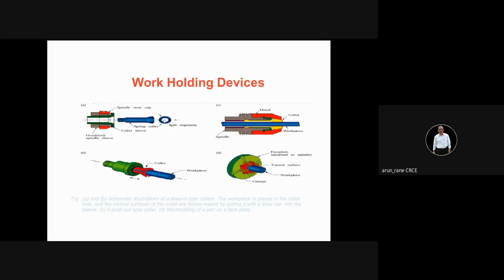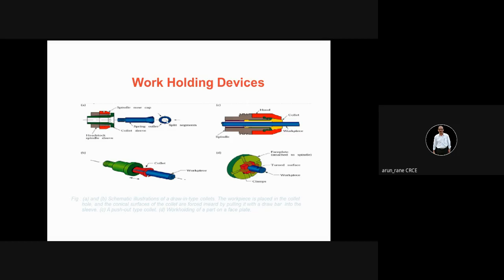Remember, this collet is round, so it will hold only round bars, bright bars. That is, bars which are in finished condition. It's generally not used for holding hot rolled bar. Hot rolled means it's in oxidized condition. That means the surface finish is not proper.